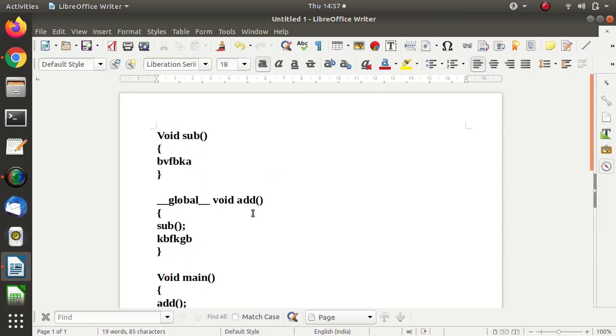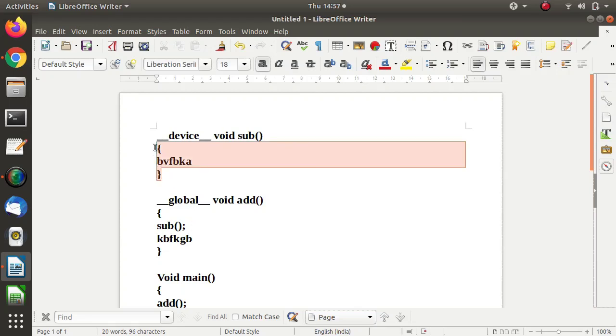Now for the add function we are calling a sub function, and this function again should get executed on the GPU. So for that in CUDA we have to mention this syntax: underscore underscore device underscore underscore. By this syntax, the compiler comes to know that this function is called from a GPU function.